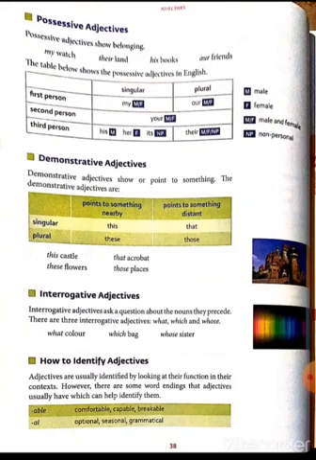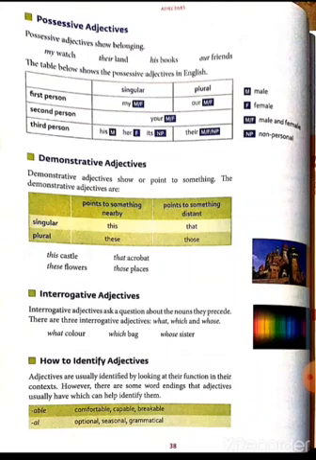Next one, demonstrative adjectives. Demonstrative adjectives show or point to something. In the singular form, this points to something nearby, and that points to something distant. In the plural form, these is used for nearby and those for distant. Examples: this kettle, that bat, these flowers, those places.